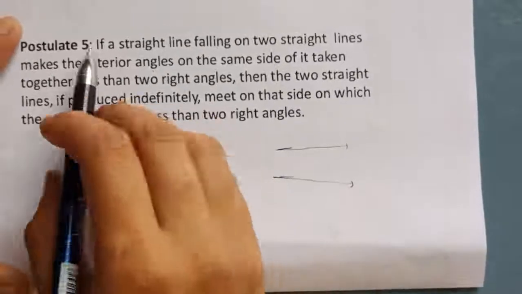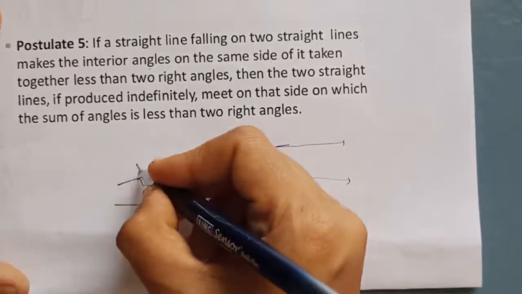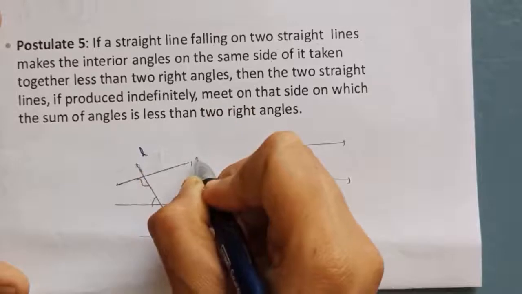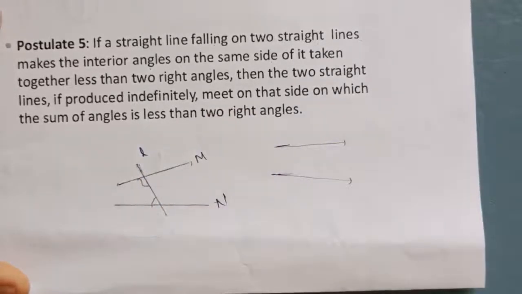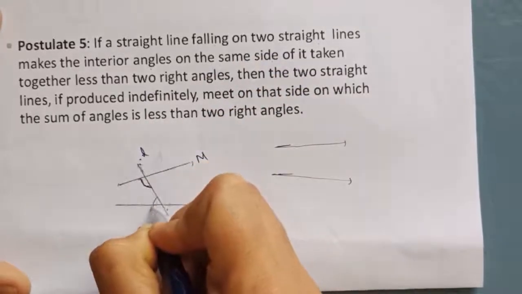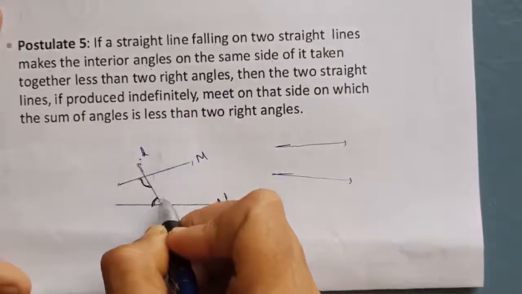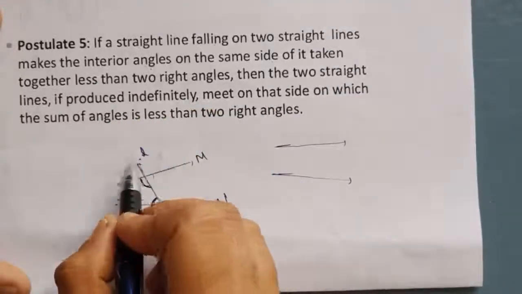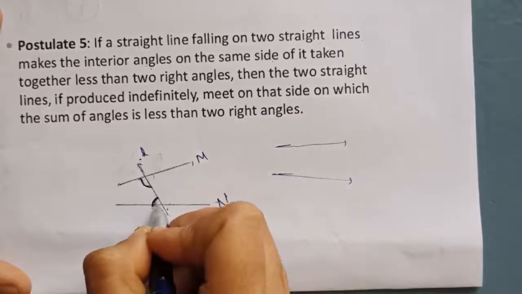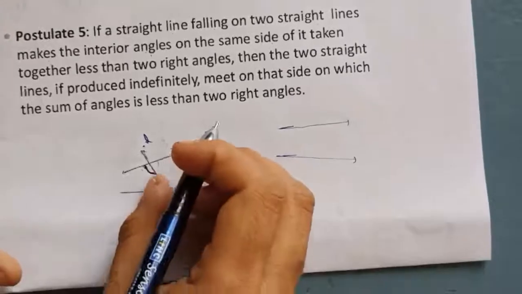This is a straight line and this is a straight line, and another straight line falls on these 2 straight lines. Take one line as L, the other line as M, and this one as N. When N falls on these 2 straight lines, we get interior angles. These are the interior angles, and these angles will be less than 2 right angles.